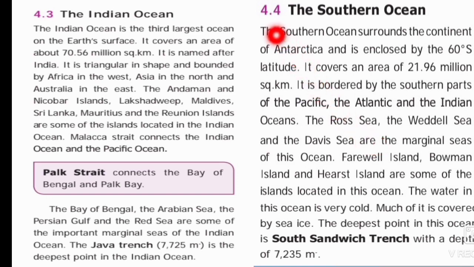Then we have seen about the Southern Ocean. The Southern Ocean surrounds the continent of Antarctica. It is bordered by the southern parts of the Pacific, the Atlantic and the Indian Ocean. The Ross Sea, the Weddell Sea and the Davis Sea are the marginal seas of this ocean. Farewell Island, Bowman Island and Hearst Island are some of the islands located in this ocean. The water in this ocean is very cold. Much of it is covered by sea ice. The South Sandwich Trench is the deepest point in this ocean.